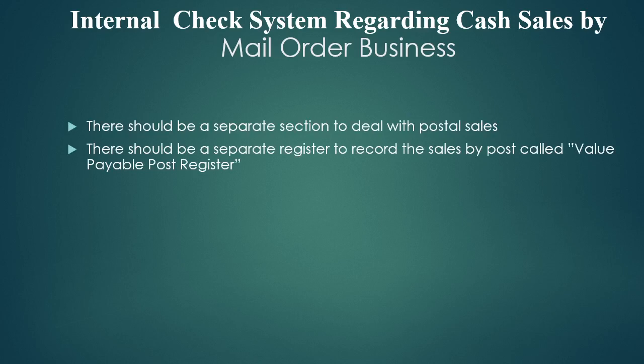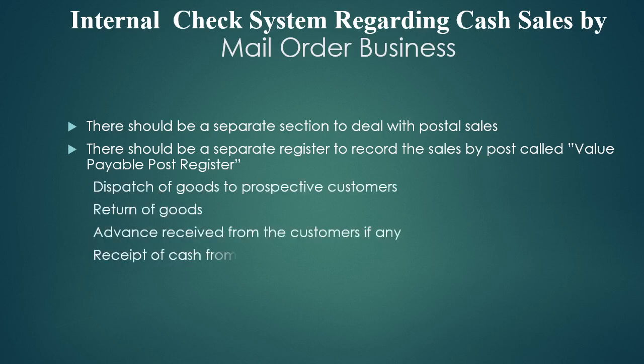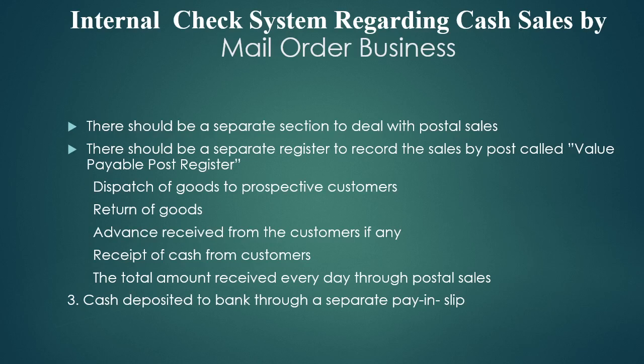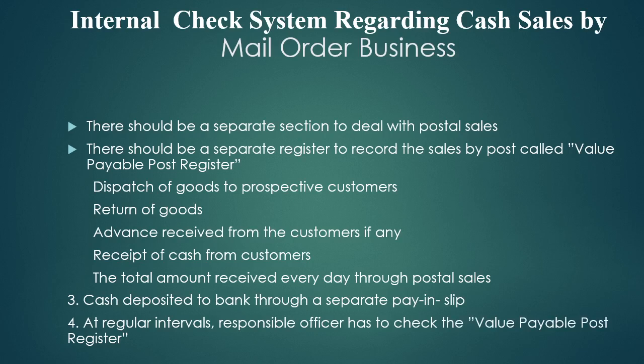There should be a separate section to deal with the postal sales or the mail order business, and there should be a separate register called value payable post register, and they should record the order received, dispatch of goods, return, advance received, cash collected from the customer, and the total amount received from the mail order business, and cash deposited into the bank through a separate pay-in slip. And the last guideline is at a regular interval, a responsible person has to check the entire value payable post register.